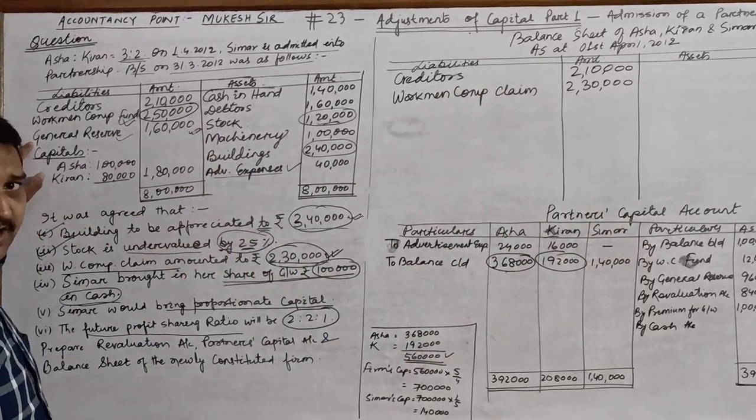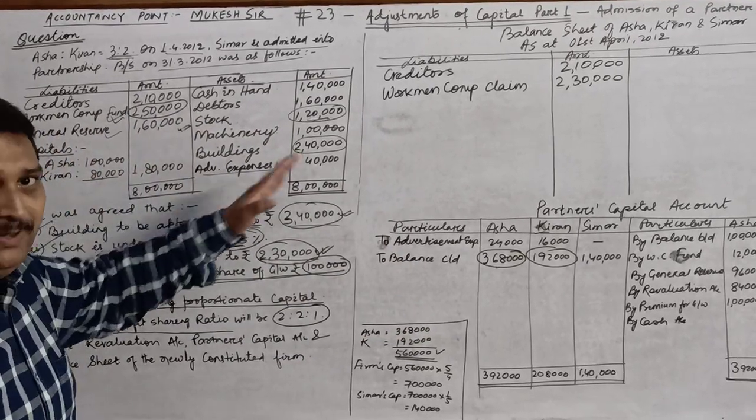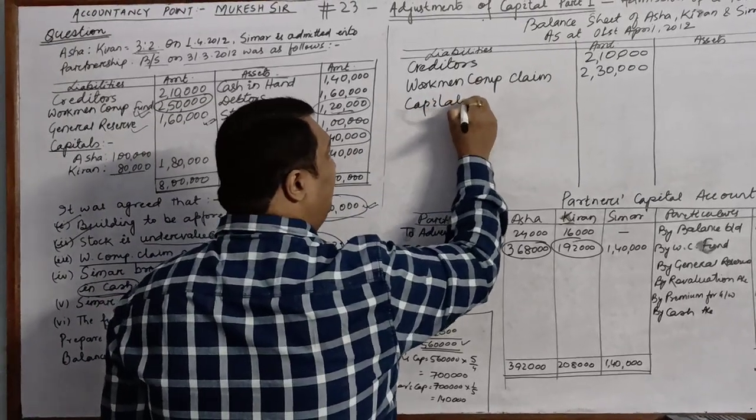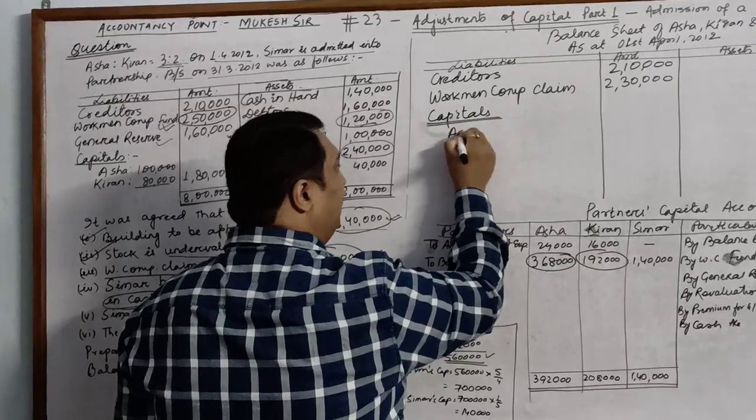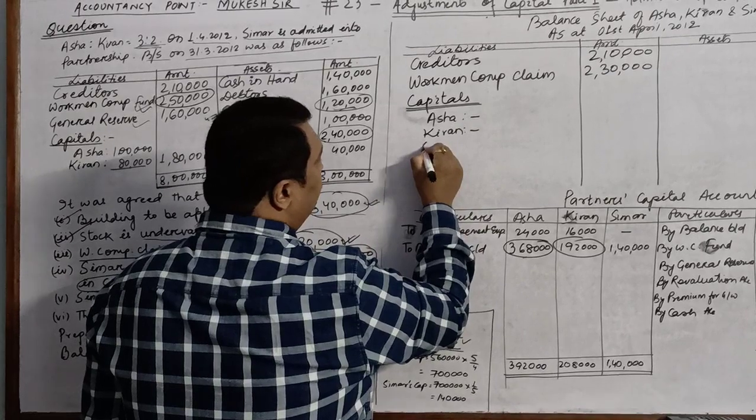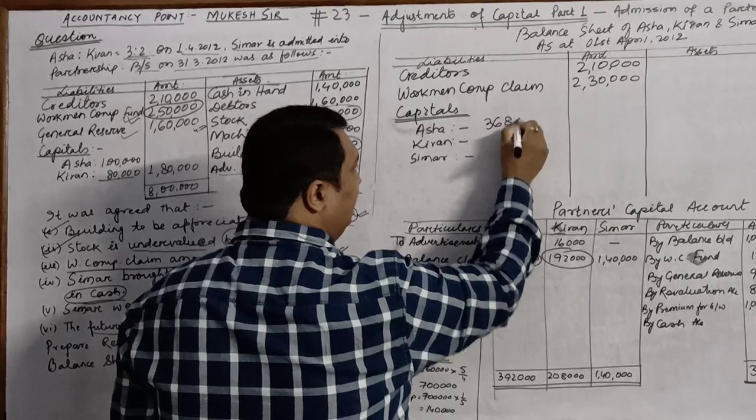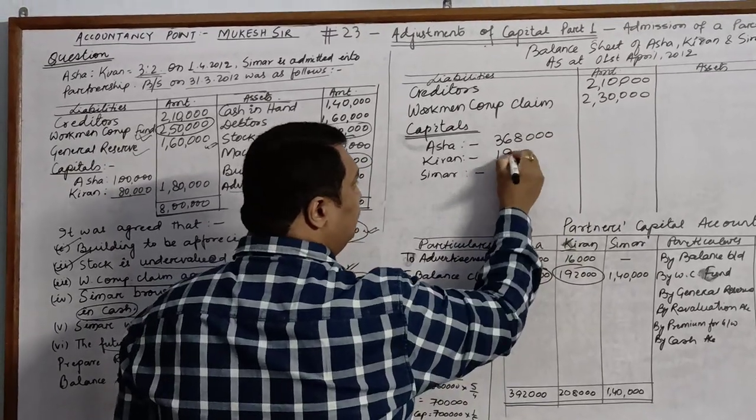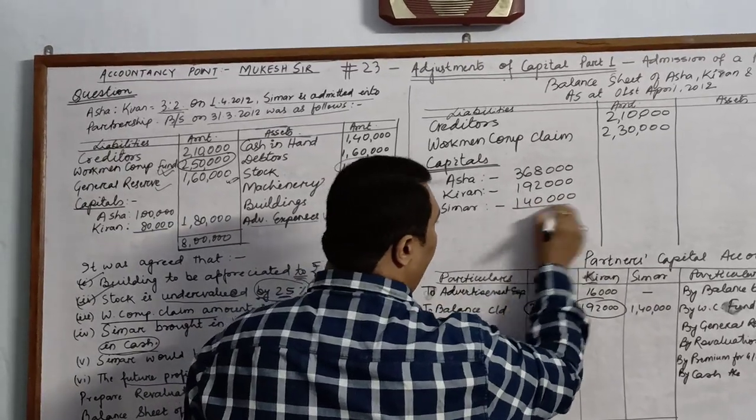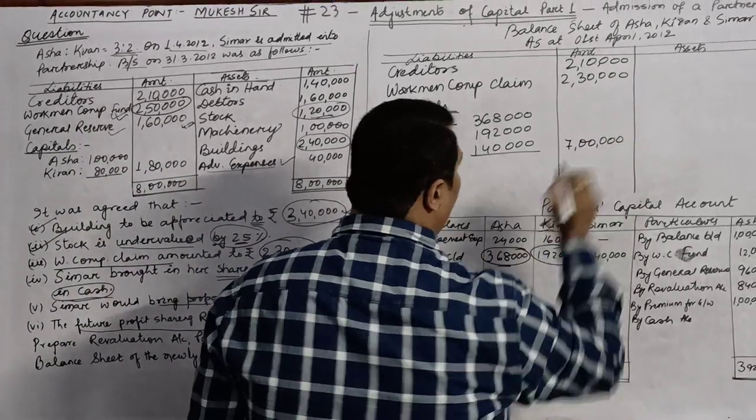Next item is general reserve. This has already been distributed amongst the partners, so this will also not go in your new balance sheet. Next item are the capitals. We will take the new capitals which we have calculated for Asha, for Kiran, and for Simar. Asha's new capital is 3,68,000, Kiran's 1,92,000 and Simar's 1,40,000. When we add this, the total capital will be rupees 7 lakhs.